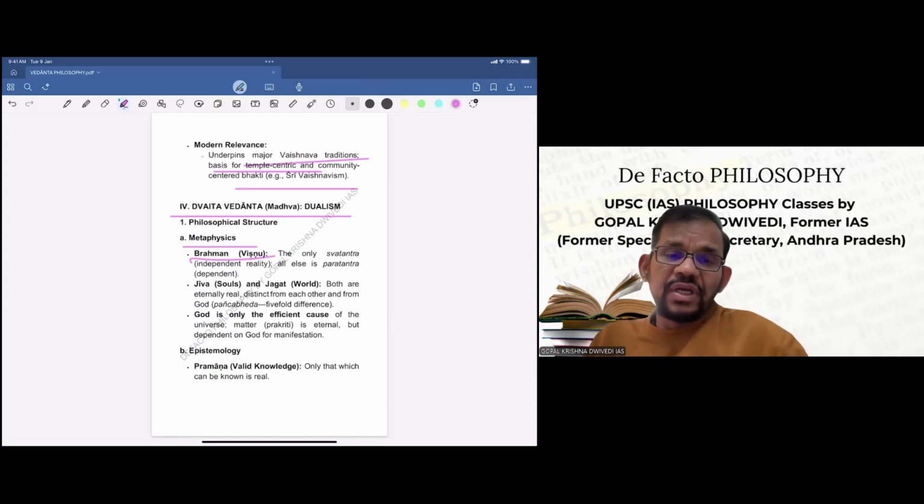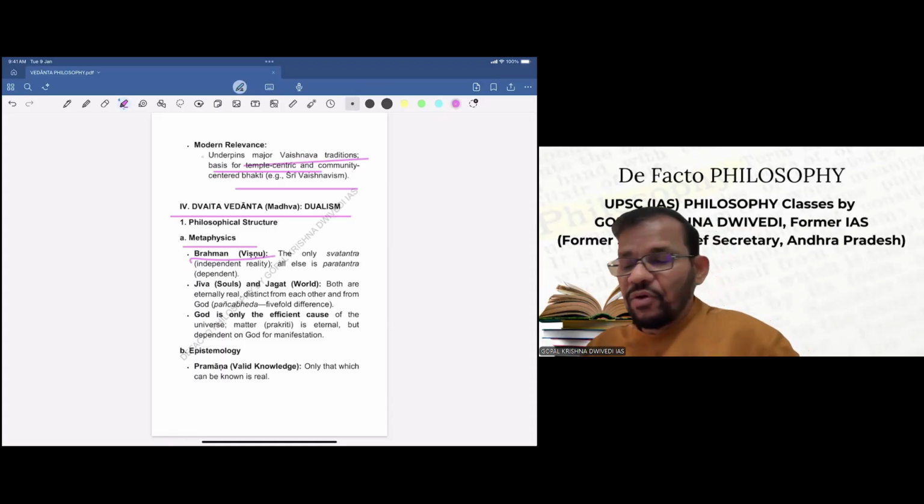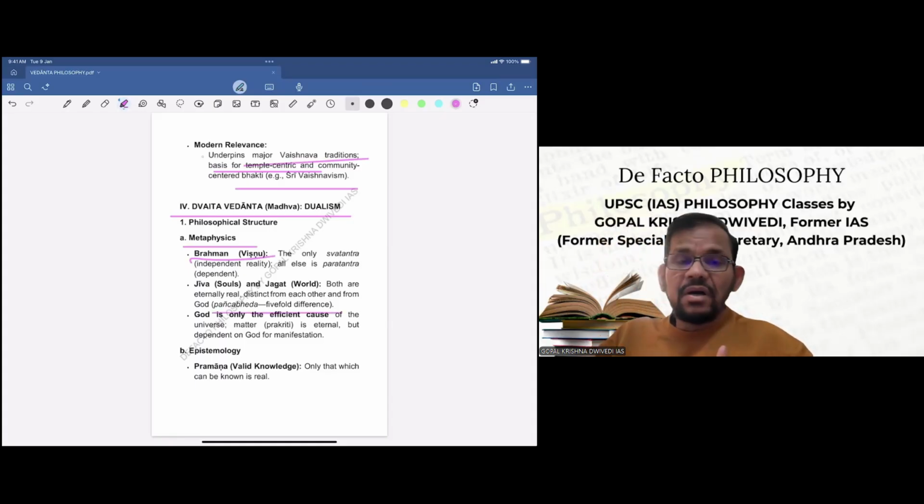Jiva, that is souls, and Jagat, that is world, both are eternally real, distinct from each other and from God also. So Panchabheda, fivefold difference, he has given from God and Jiva and Jagat. If you go in detail, you can study that. And in next classes, I will try to take up this brief introduction in more detail, so that each and every topic you can understand. But meanwhile, I will request you to go for self-study and at least try to understand how this brief structure can be elaborated further, because it's very, very important.